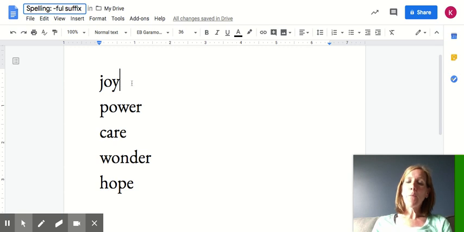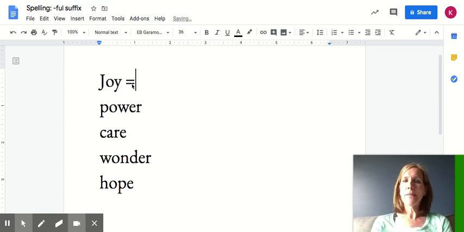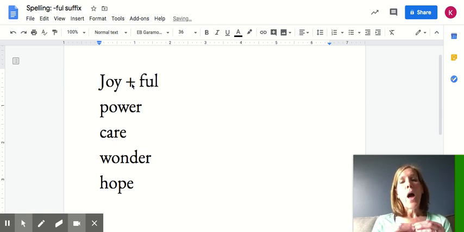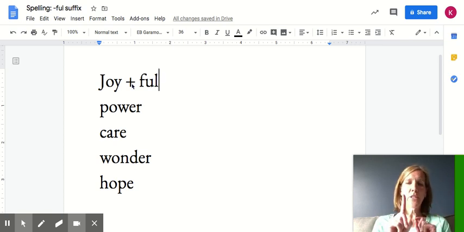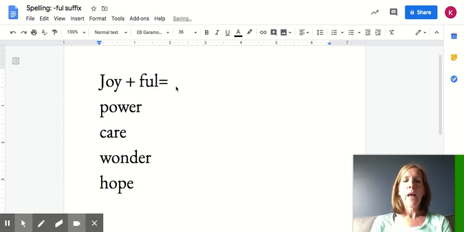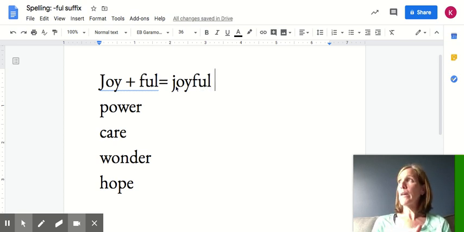For our spelling word, we're going to take this root and we're going to add the suffix full, F-U-L. Now, on its own, the word full is F-U-L-L, 2 L's. But when it's a suffix, it just has 1 L. So be sure to notice that. Okay, if I have joy plus full, I have the new word joyful, full of joy. So I am full of joy when my children are kind.